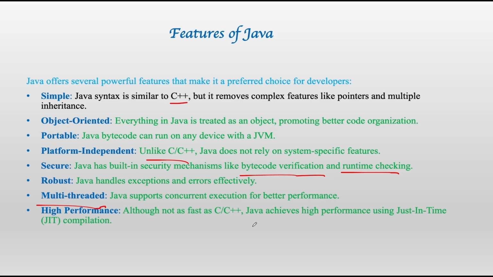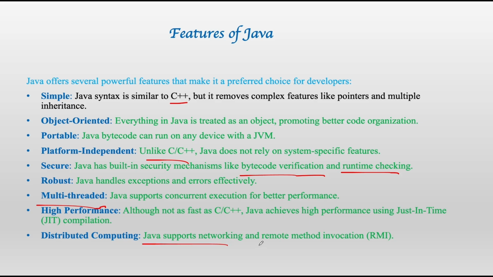It is so much faster. You can do any kind of software task in Java. You can create any kind of software in Java. Even most enterprise level software that handles multiple billions of users is running on Java. Distributed computing: Java supports networking and remote method invocation. How does it support networking? Because of its platform independence.